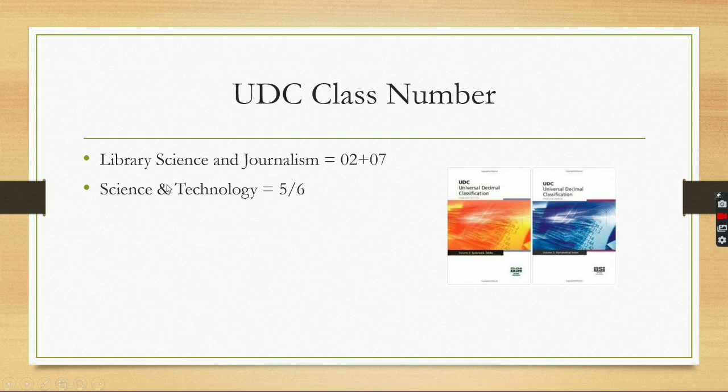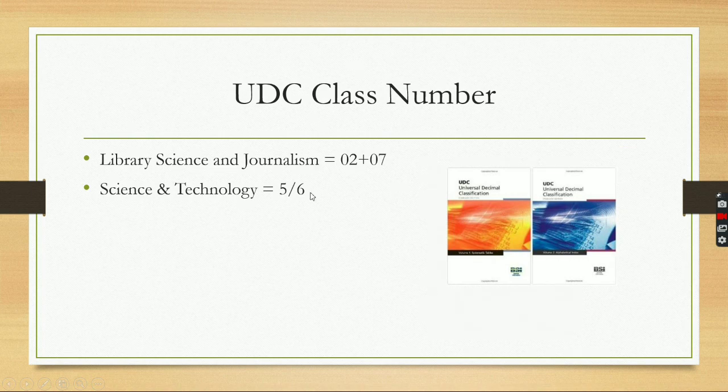Next, I will discuss the UDC class number. If a book deals with library science and journalism, the class number of that particular book is 02+07. If a particular book deals with science and technology, the class number will be 5/6.